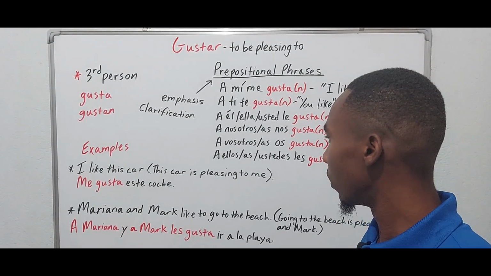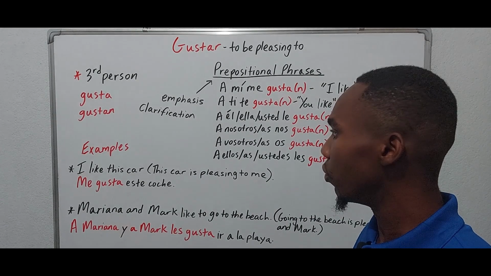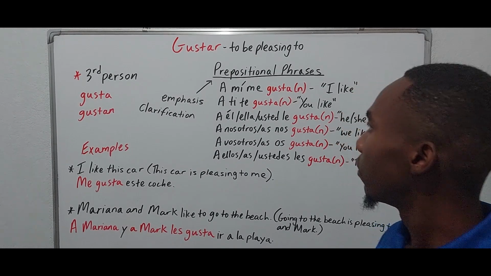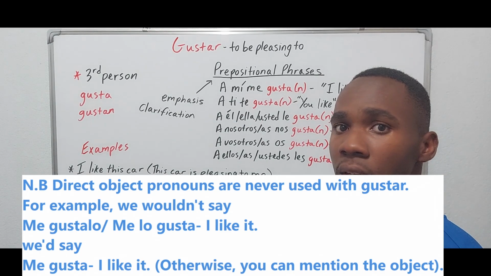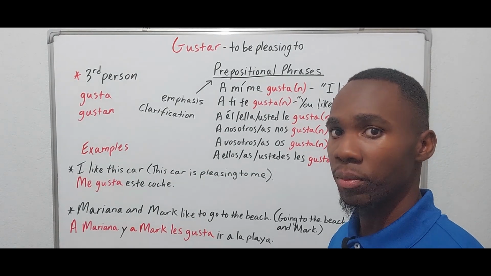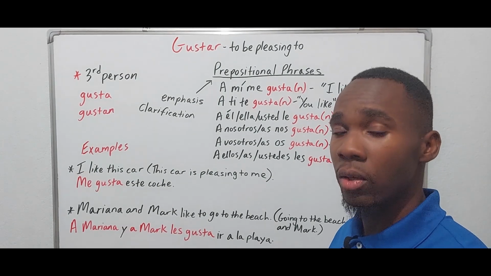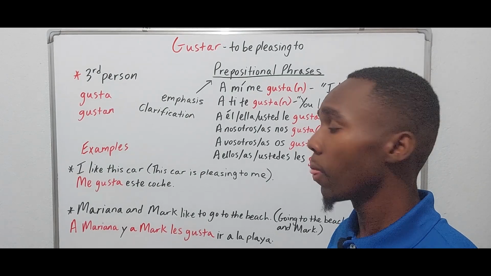So those are very important things when it comes to gustar, okay? So we remember the prepositional phrases are optional for the most part, unless you're using the third person and want to specify who is actually the person doing the liking.